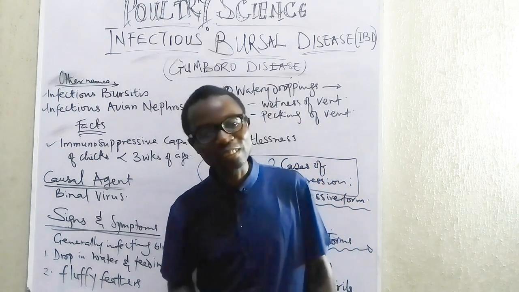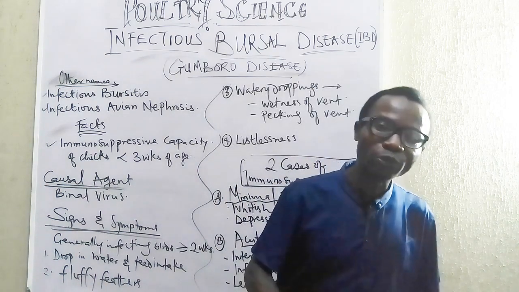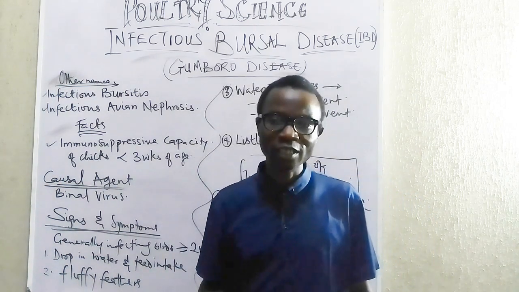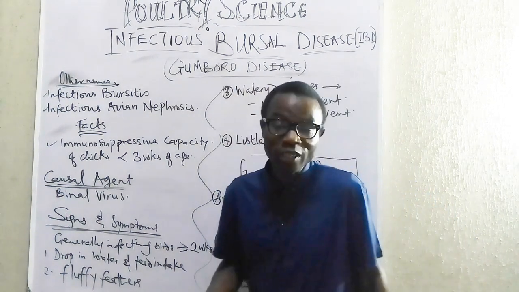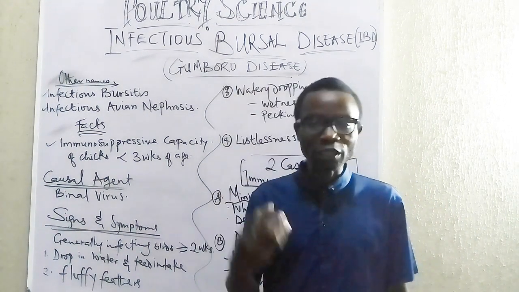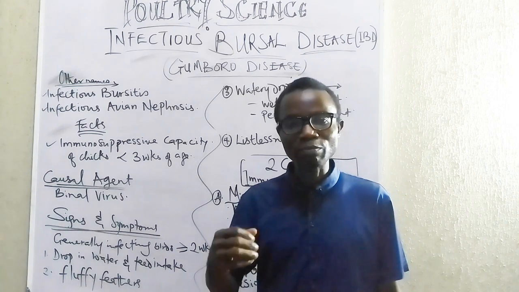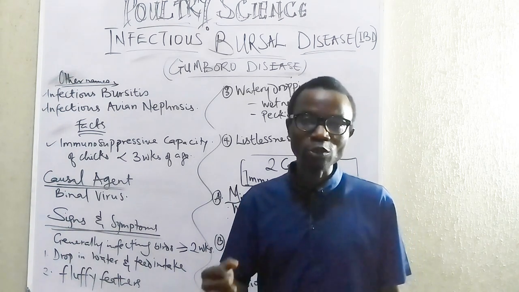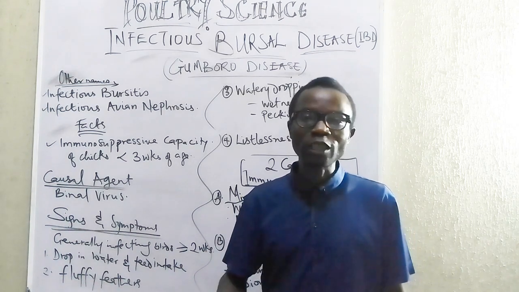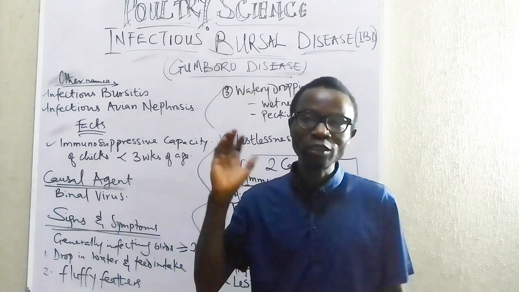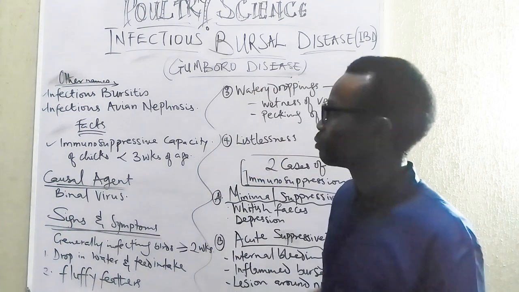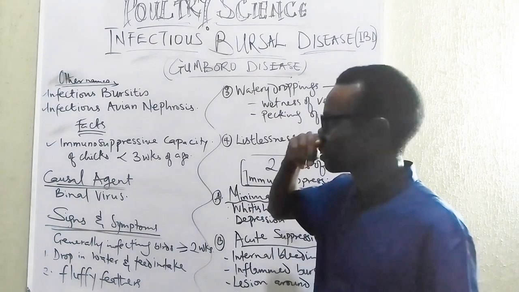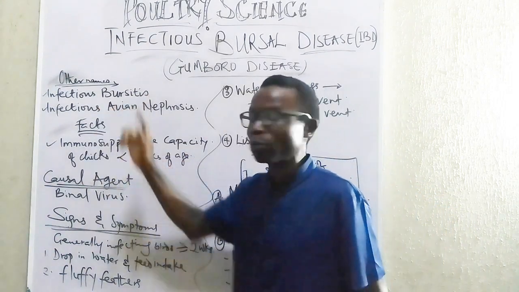Infectious bursal disease is well known as Gumboro disease. Now, why is it called Gumboro disease? It is because our story has it that it became well known in a particular place in the United States called Gumboro. So it has picked up the name and it has gone with the name ever since. Now we also have other names for it. Infectious bursal disease. It is infectious bursitis.